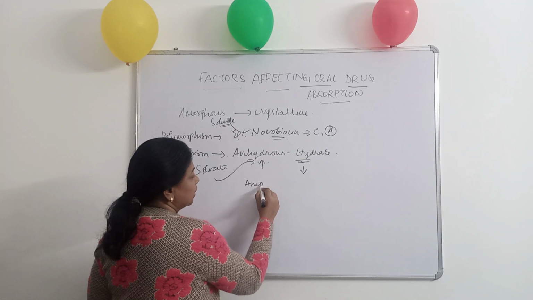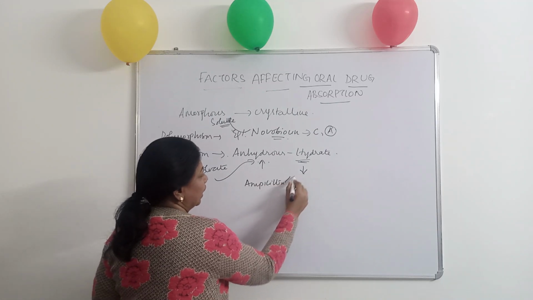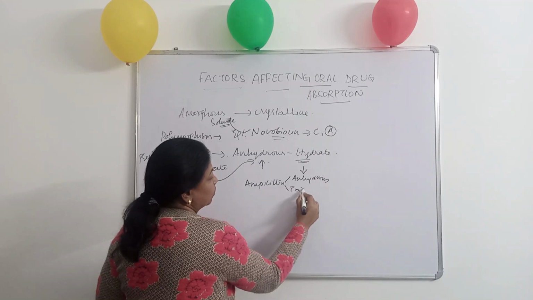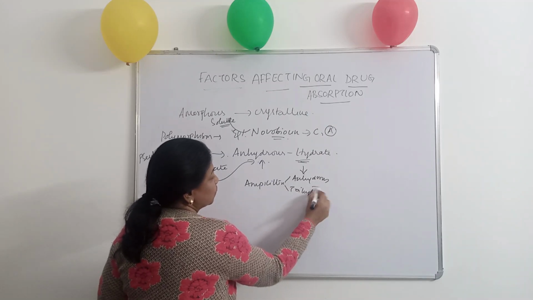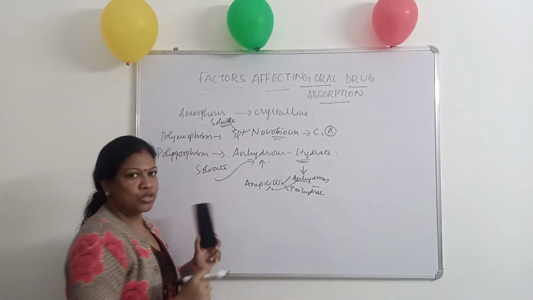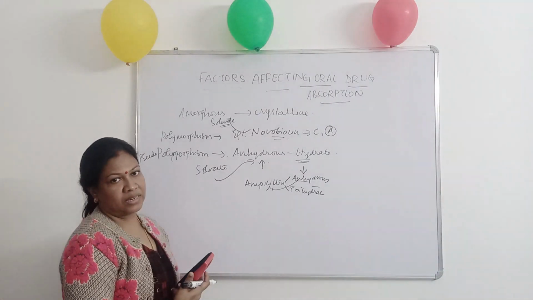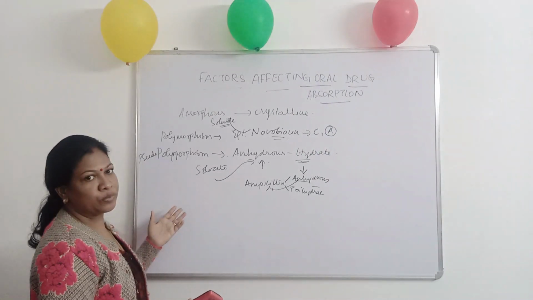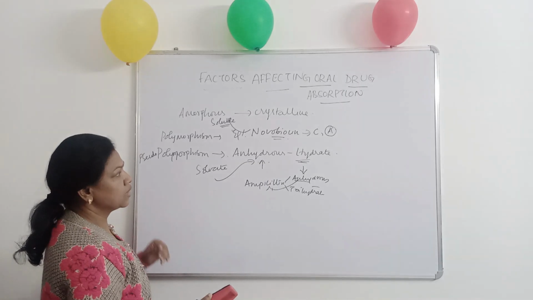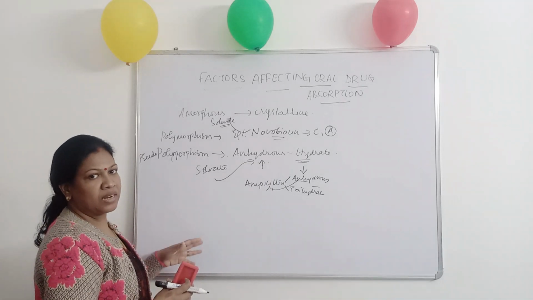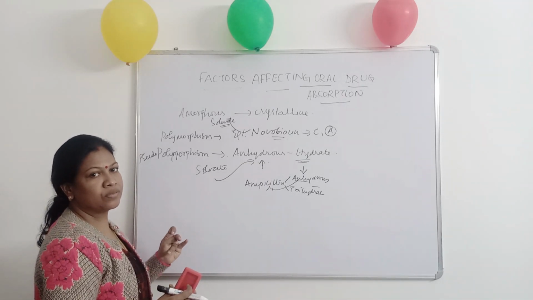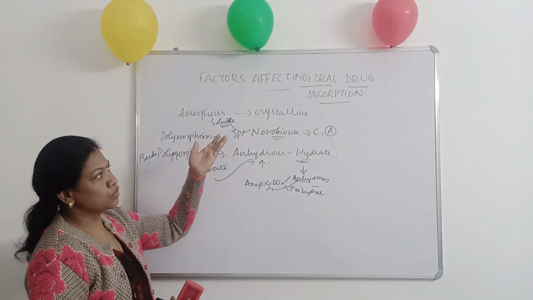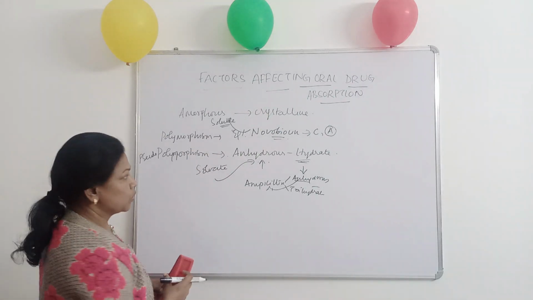Example, ampicillin available in anhydrous form as well as the trihydrate form. So generally anhydrous form of ampicillin is more soluble than that of this trihydrate form. So this is all about the polymorphism, pseudo-polymorphism, that is mainly in the crystalline nature of the drug. Depending upon its crystalline nature, polymorphs which are soluble, stable, can be used for oral drug absorption.